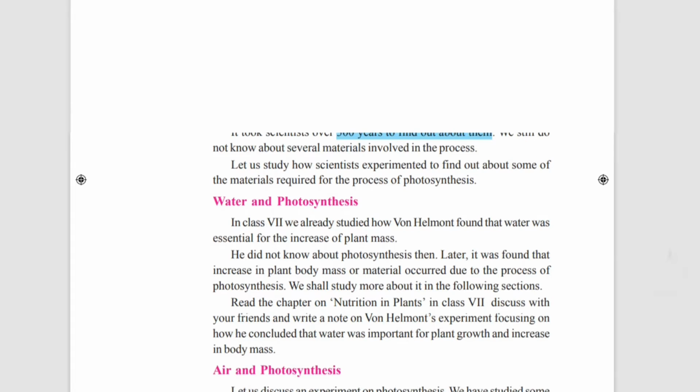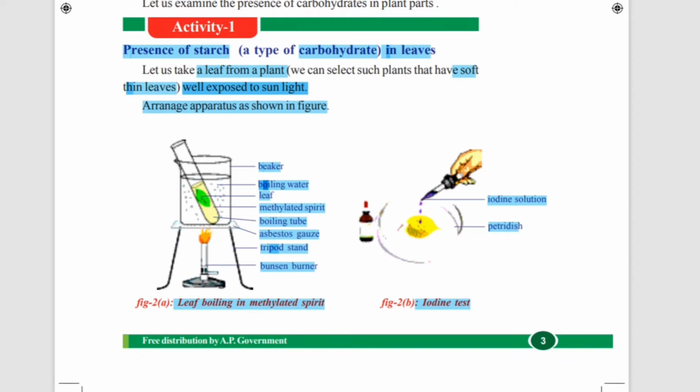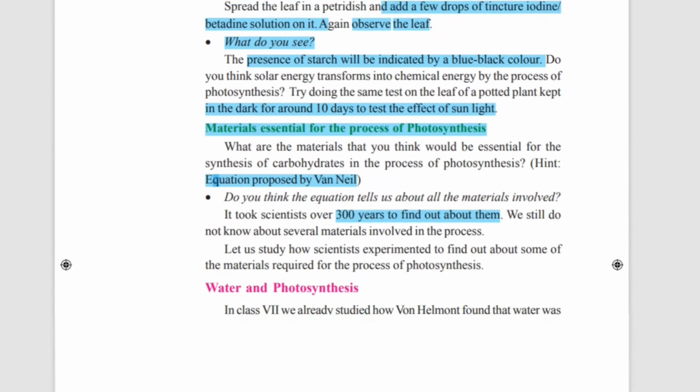In the last class we read about activity 1. We read about the presence of starch, which is a type of carbohydrate, in leaves. We read that starch is present in leaves. We did this activity.